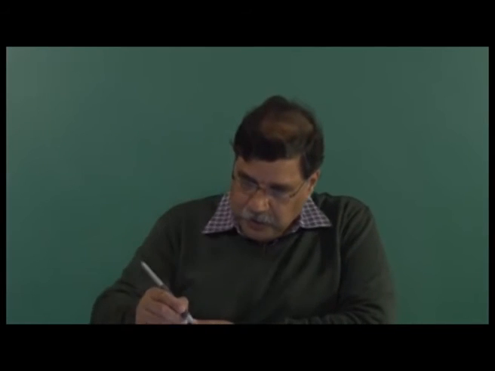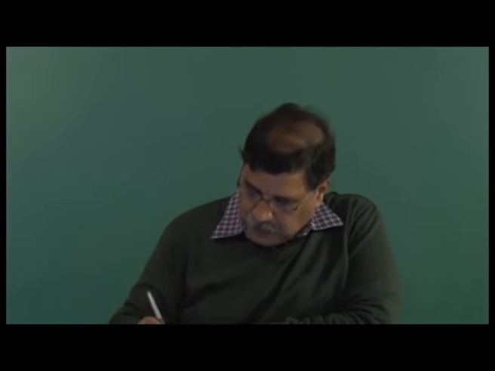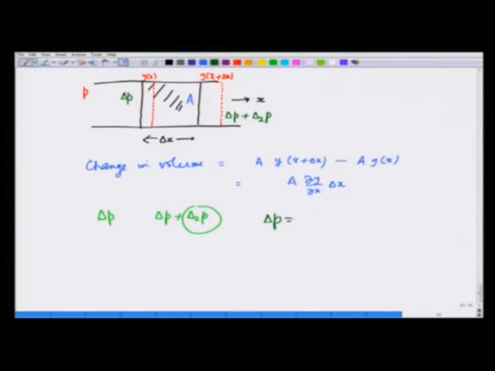So, the compression comes from this delta P. By definition, delta P is equal to dP by dV times delta V, which I can write as V dP by dV times delta V over V. Notice that this quantity V dP by dV is the bulk modulus, and therefore, I can write this as minus B,